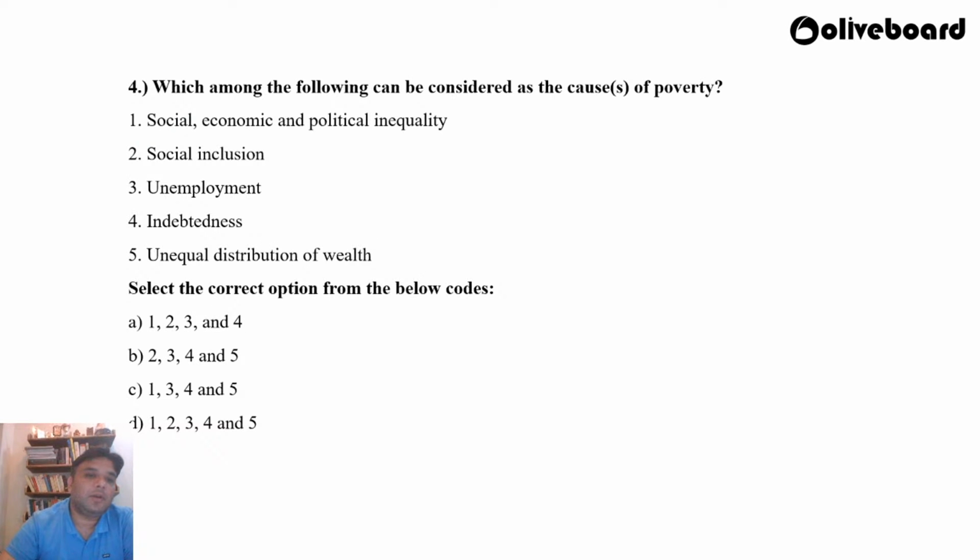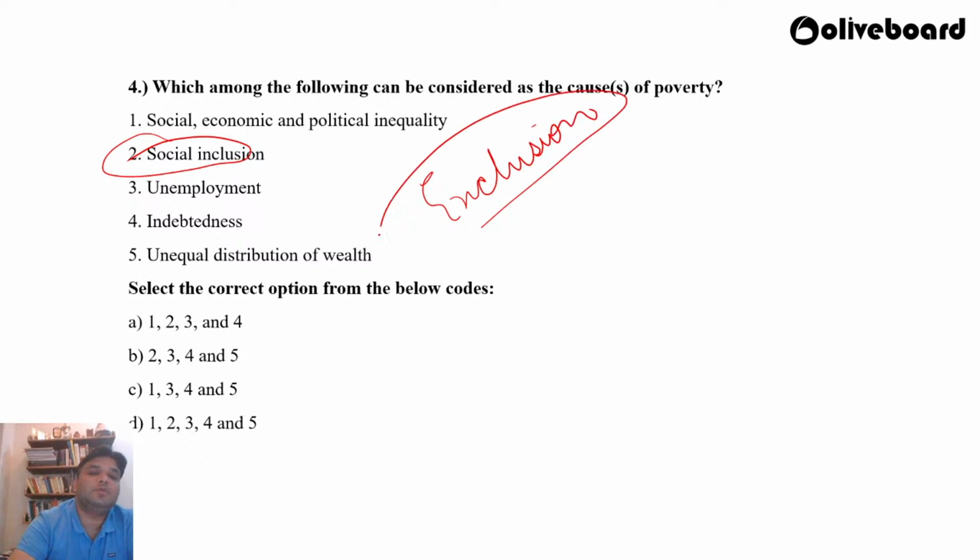See, here also we talked about wordplay. It is not social inclusion, the correct term should have been social exclusion, right? Social exclusion also leads to poverty in India. We have caste differences in the country, and these differences are actually socially exclusionary. They follow the principle of social exclusion, and as a result, a lot of people in our country sink into poverty. Okay, so instead of social inclusion, it should have been social exclusion, right? So the correct answer is C, 1, 3, 4, and 5.